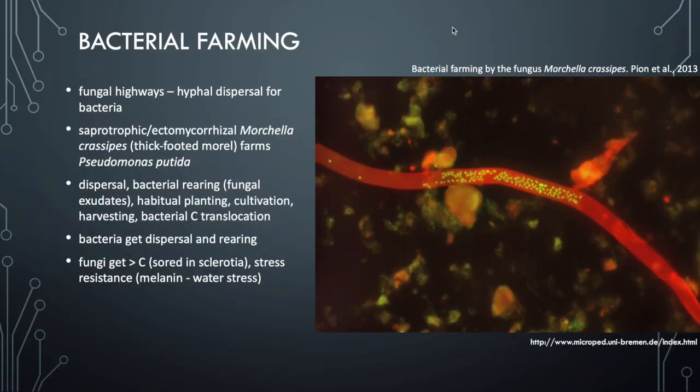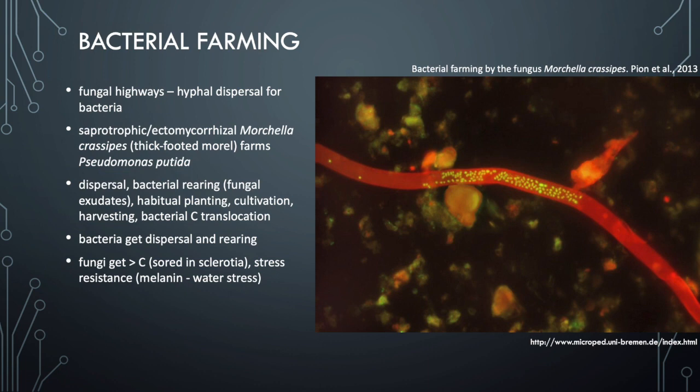Another way that fungi cooperate with bacteria is through bacterial farming. It is thought that fungal hyphae are used by bacteria as fungal highways, using the hyphae as a dispersal mechanism. There is a species of ectomycorrhizal/saprotrophic fungi called Morchella crassipes, commonly known as the thick-footed morel, and it's known to farm Pseudomonas putida. And the bacteria get dispersal through this relationship.